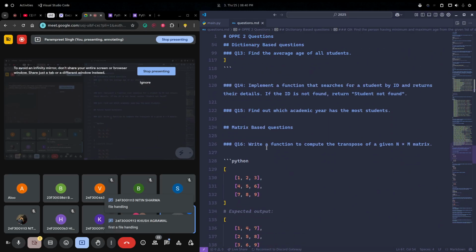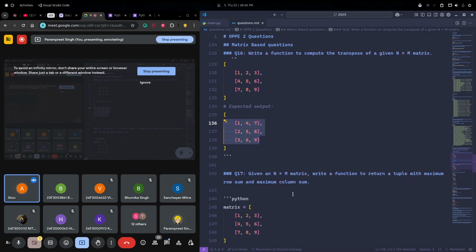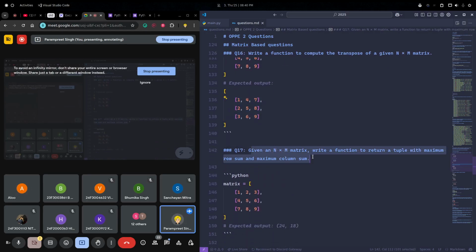First there are some matrix questions. Transpose of a matrix. This is very simple, we just need to flip the values, like 4 with 2, 7 with 3, 8 with 6, that's it. And you need to assign a tuple. And this question: given a matrix, you need to create a function that returns a tuple with the maximum row sum and maximum column sum.